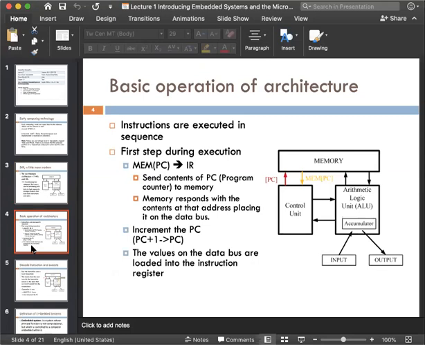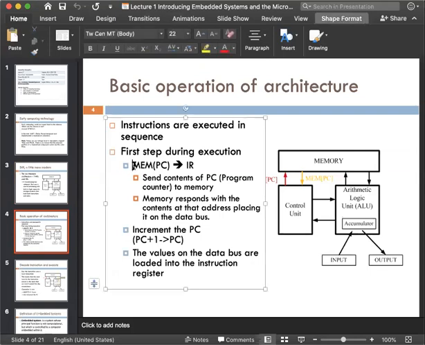These are working in some sequence. Suppose the first step of the instruction is memory PC to IR. Let me explain first. There is a memory, short form MEM. There is a PC. PC does not mean personal computer. PC means program counter, a register which holds the address of the next instruction.